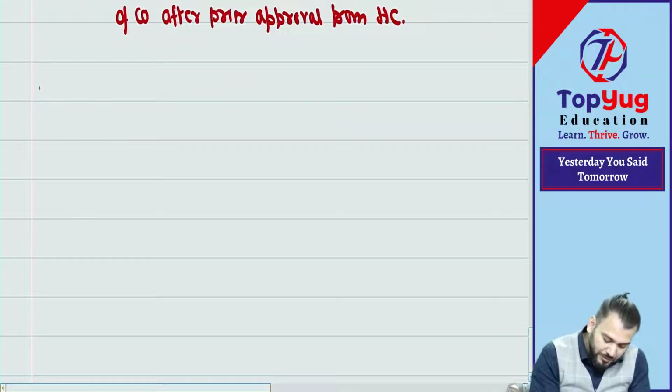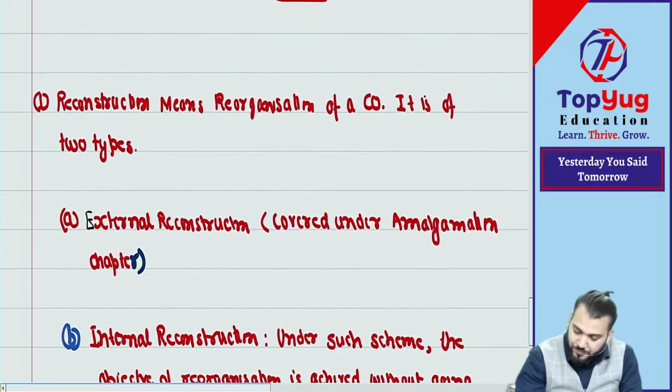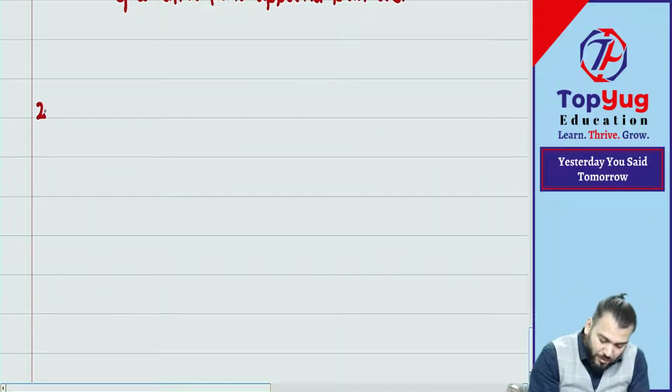Then add point number 2. Point number 2: Accounting treatment.